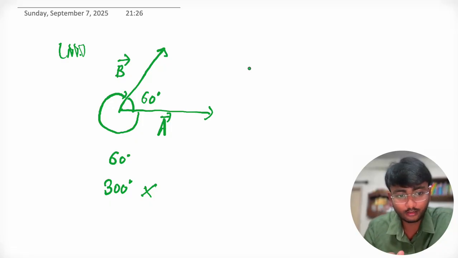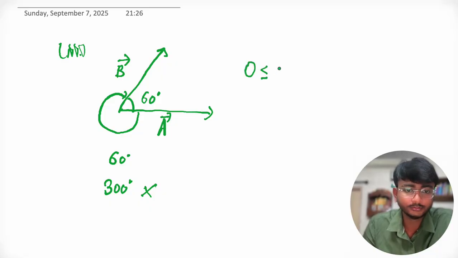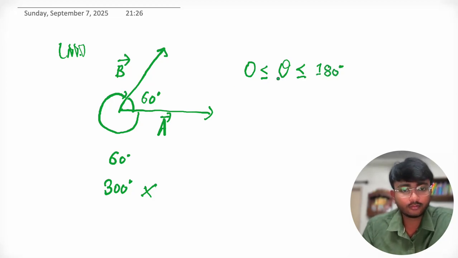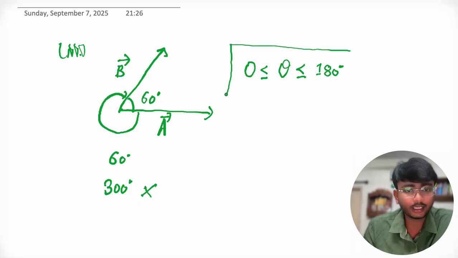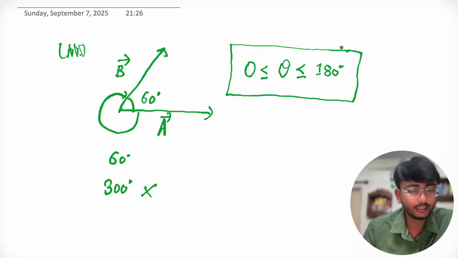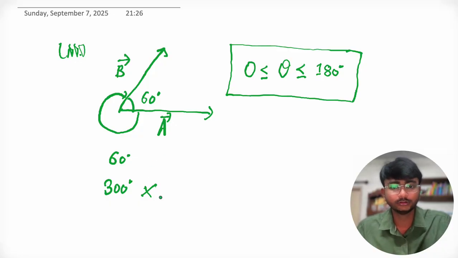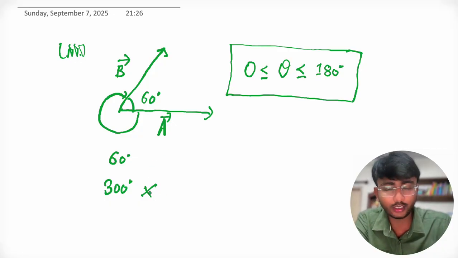So if we have to find the range of any angle between two vectors, that will be 0 less than or equal to theta less than or equal to 180 degree. That is the range of the angle between two vectors. It means the angle between any two vectors can't exceed 180 degrees, right? So that's all about the angle between two vectors.